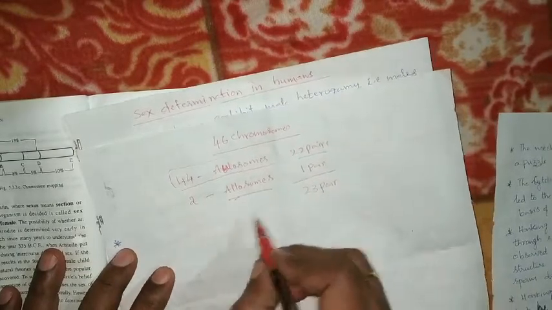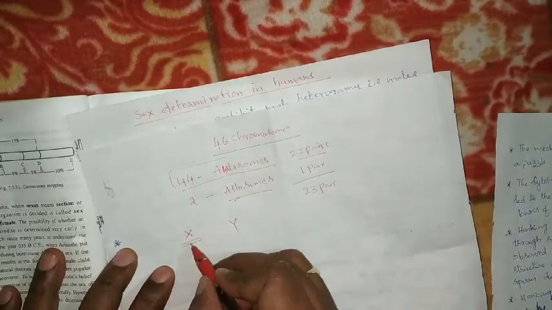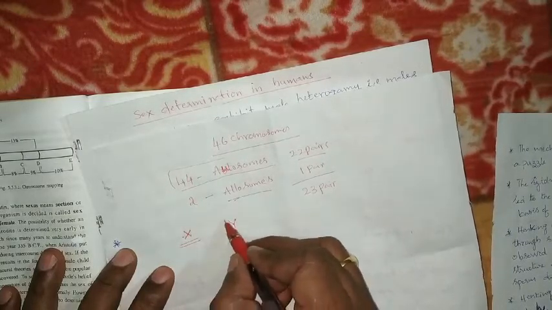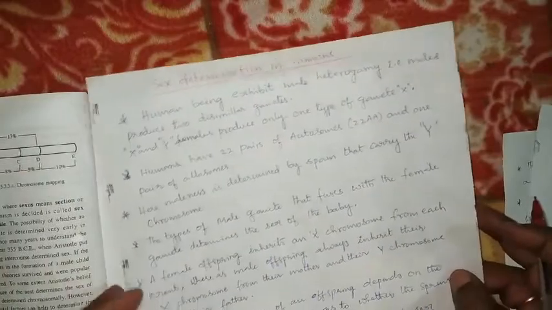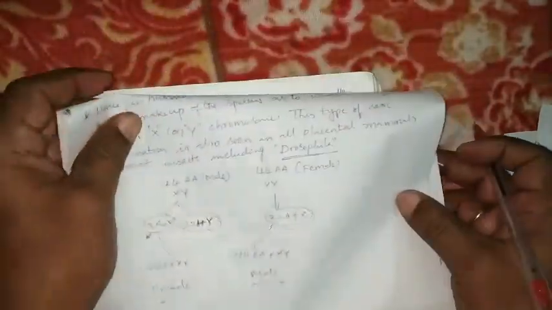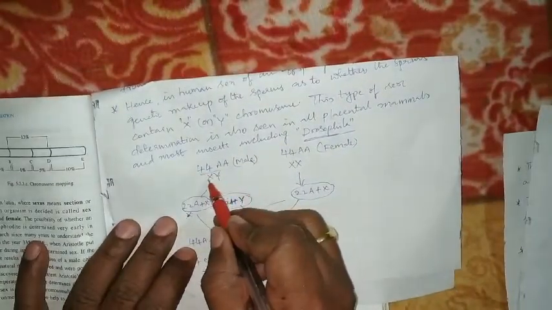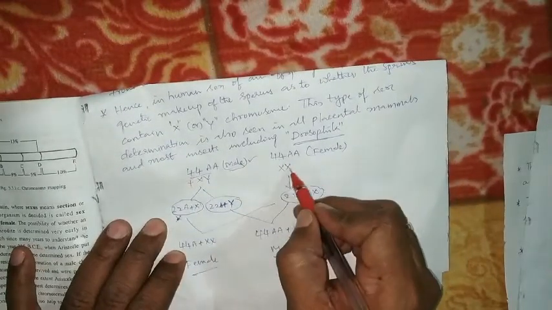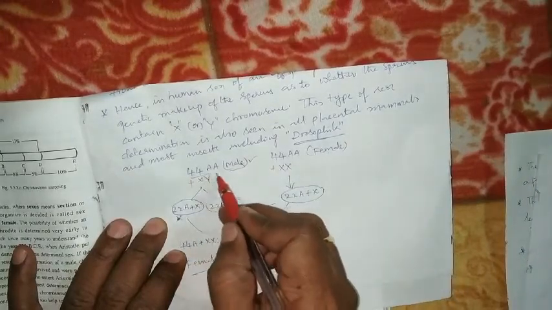These two allosomes are X and Y. X is the female chromosome, and X is also present in the male along with Y. So in the diploid organism, how are they? Let us see the sex determination in the human being. Here, 44 autosomes plus XY represents the male. 44 autosomes plus XX represents the female. What kind of gamete do we get from the male?